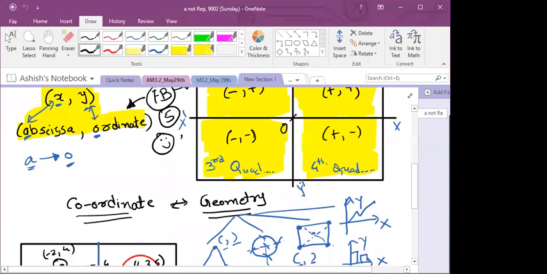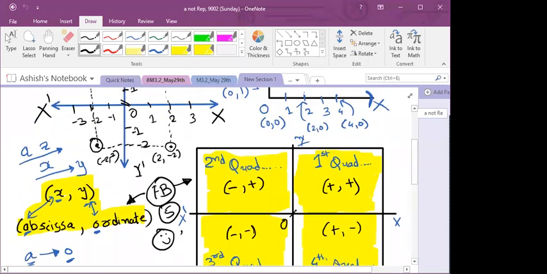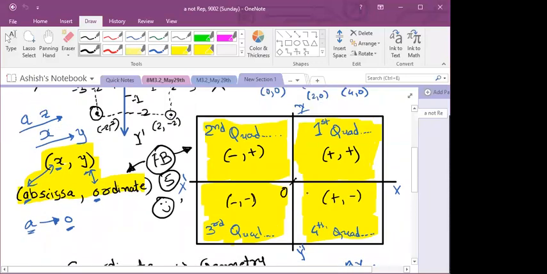No issue. Now see here. For homework, you have to write this x comma y. X is abscissa and y is ordinate. And this quadrant and all these things. Okay, write this diagram 5 times. So is it clear now?